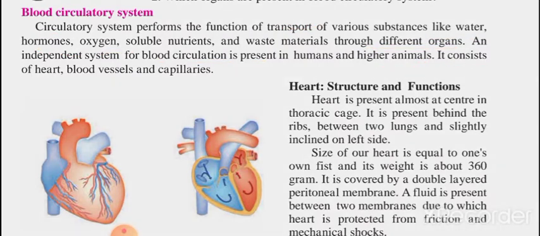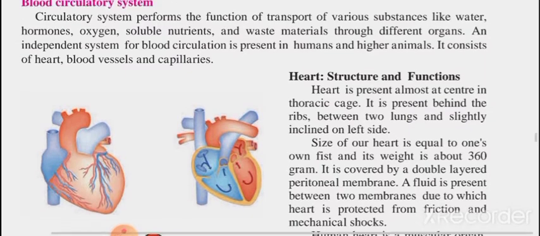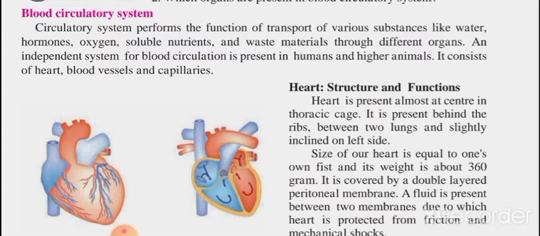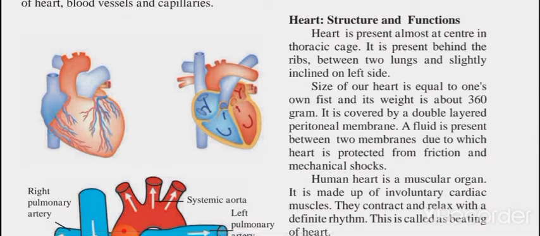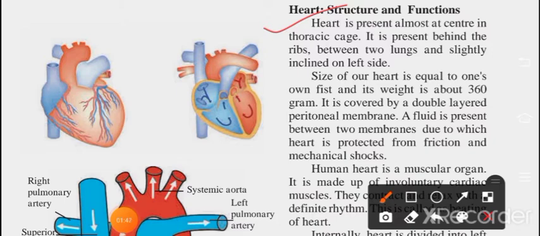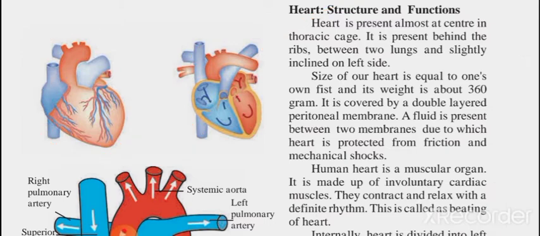So, the blood circulatory system consists of heart, blood vessels and capillaries. Now, where exactly they stay, that we have to see. Here you can observe one paragraph for the heart structure, and on the left hand side this is our heart structure, this is our heart.